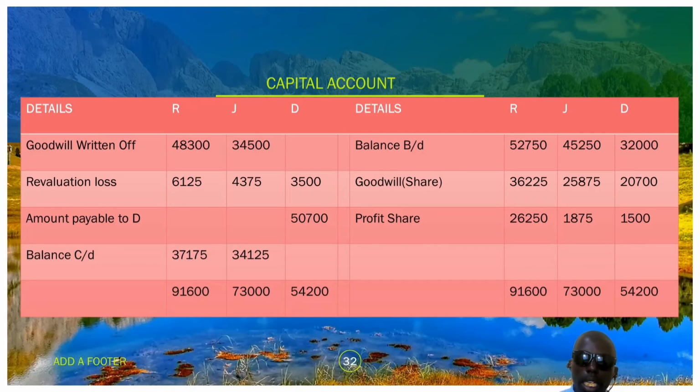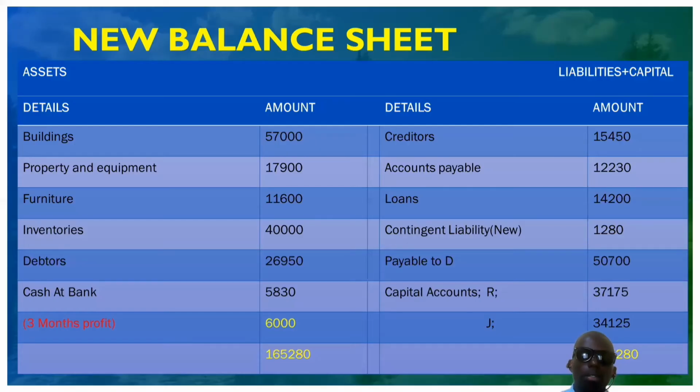As you try now to balance, the balances of R, so that they can equate to 91,600 on the credit side of the capital account, you have to have a balance carried down of 7,175 on R, and a balance carried down on J of 4,125. As you can see, the figures have balanced off, with R at 91,600 on both sides, J on both sides at 73,000, and D on both sides at 54,200.